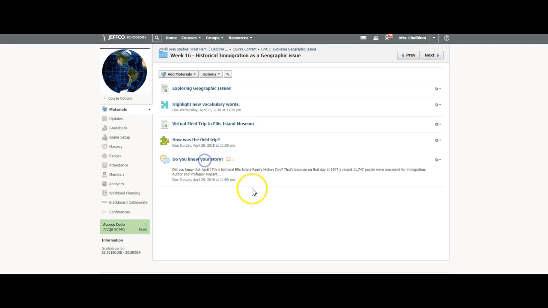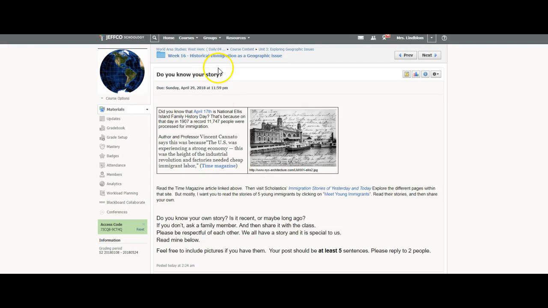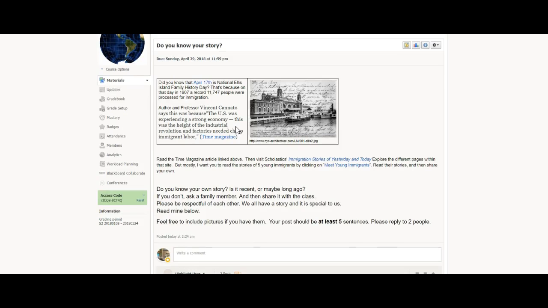And do you know your story? So, April 17th, which was just about a week ago, is actually National Ellis Island History Day, Family History Day. And that's because in 1907, there was a record 11,747 people who were processed for immigration through Ellis Island that day. This is a postcard I found on the internet from Ellis Island, and somebody's telling their story.